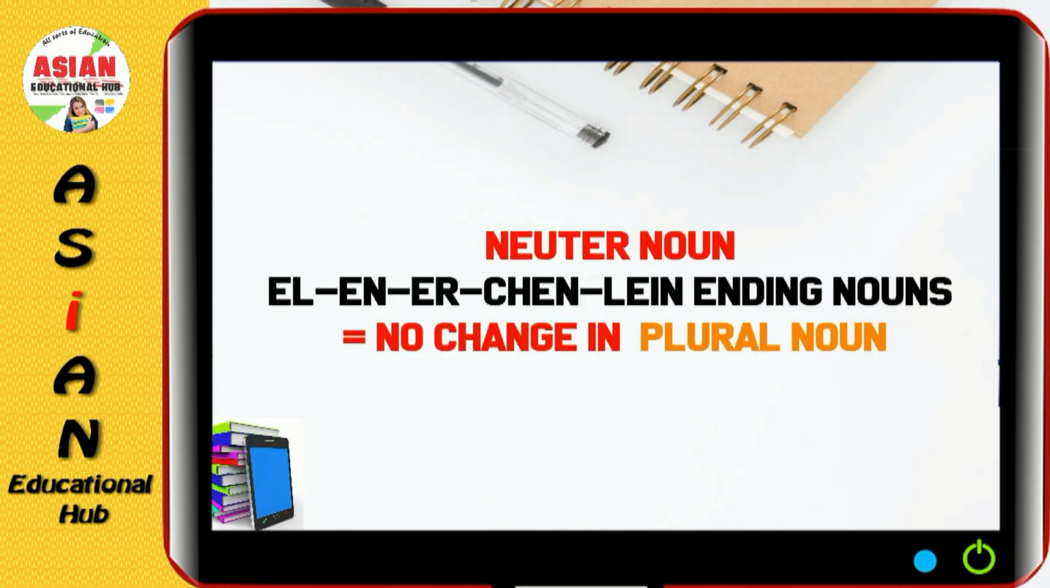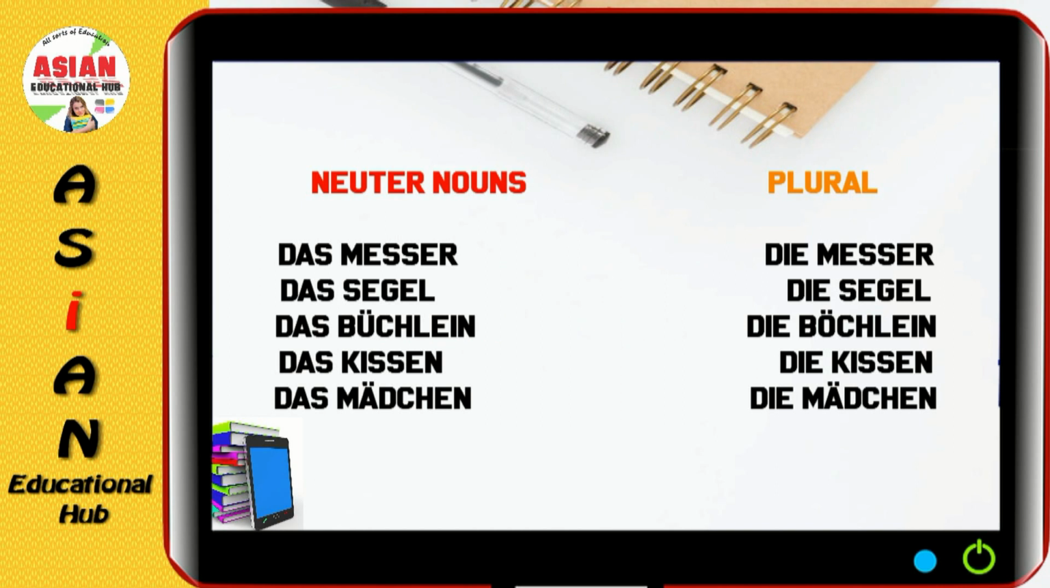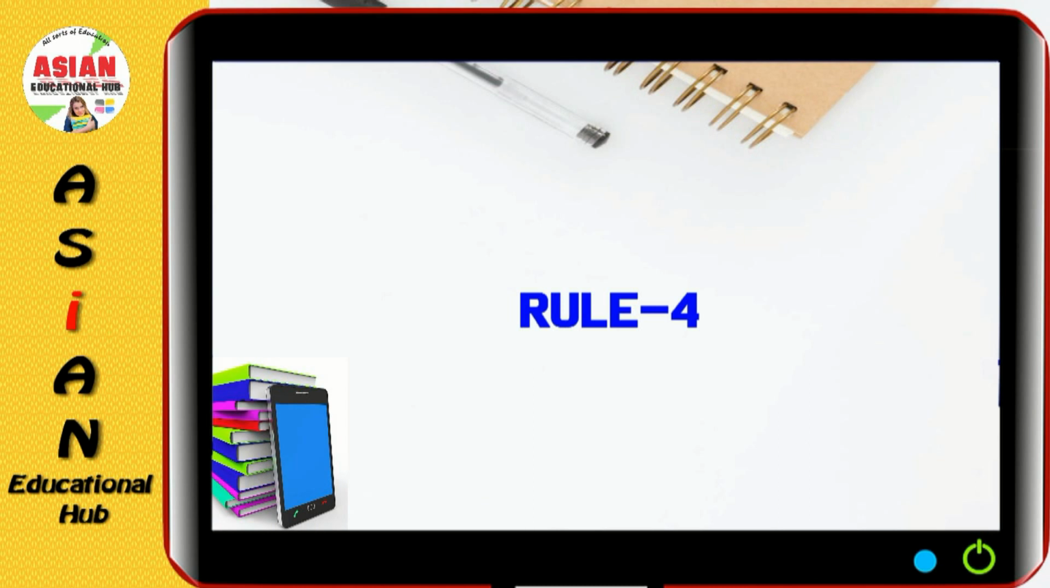Rule number 3: el, en, er, chen, lein ending nouns. There is no change in plural. Das Messer, die Messer. Das Segel, die Segel. Das Büchlein, die Büchlein. Das Kissen, die Kissen. Das Mädchen, die Mädchen.